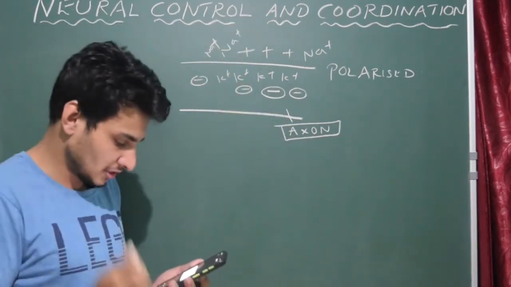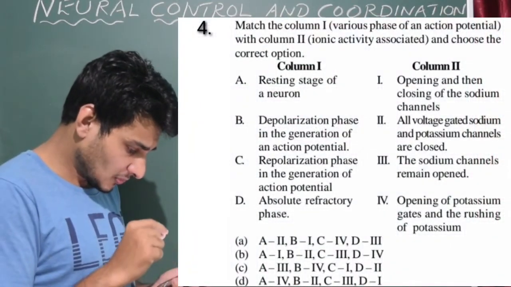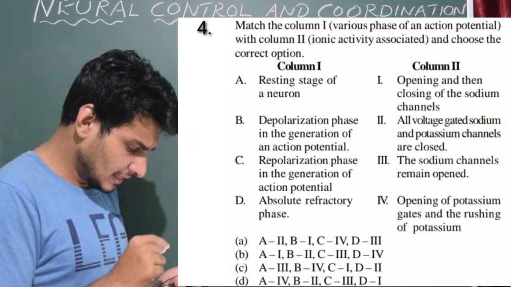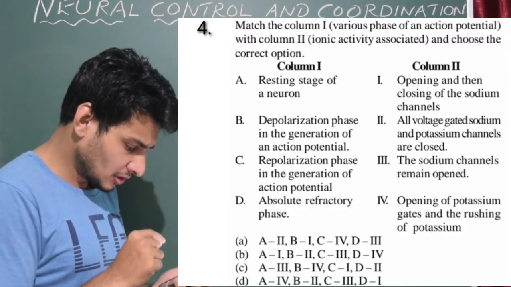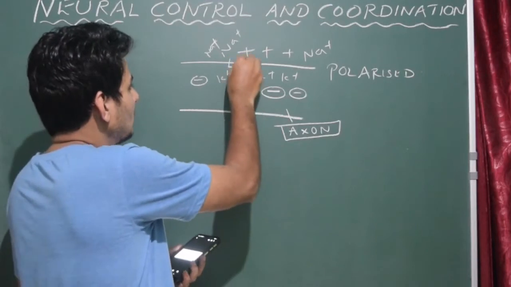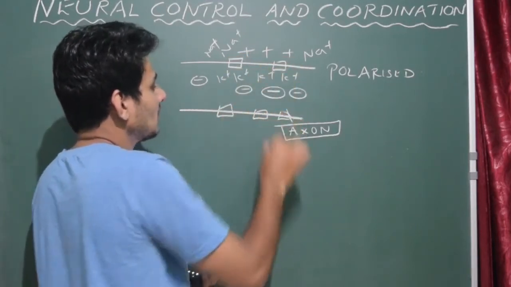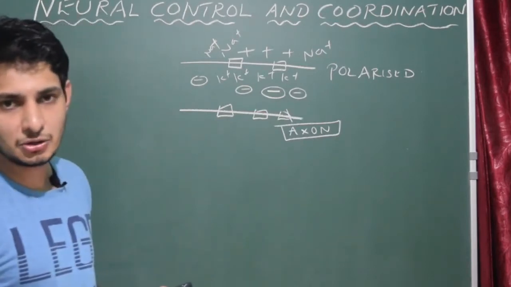The first, polarized state. In the resting stage of a neuron, all voltage gated sodium and potassium channels are closed. So here we have channels, correct? We have sodium and potassium ion channels. They are nothing but voltage gated ion channels.